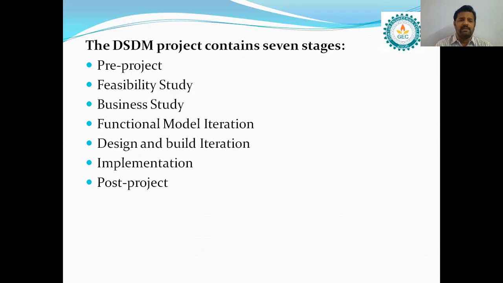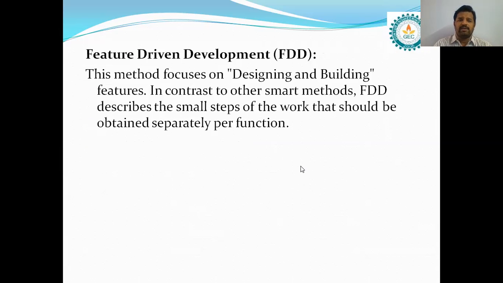The functional model iteration is the functionality of the project. Design and build iterations: we design the flow charts or diagrams and build the iterations. The next, implementation, is nothing but actual coding. Next one is post project. So these are the 7 stages that are involved in DSDM projects.